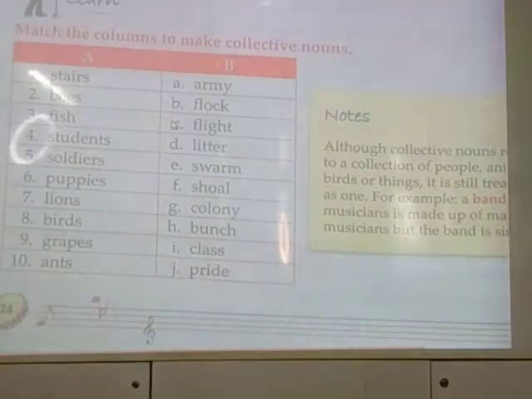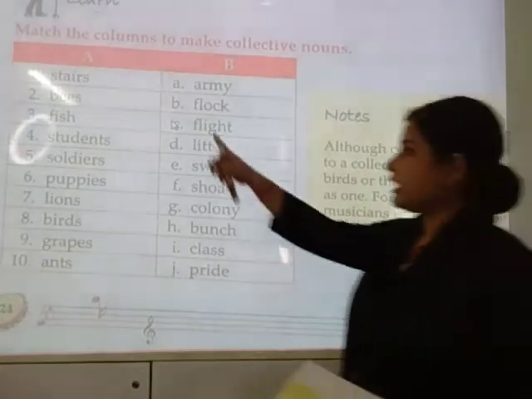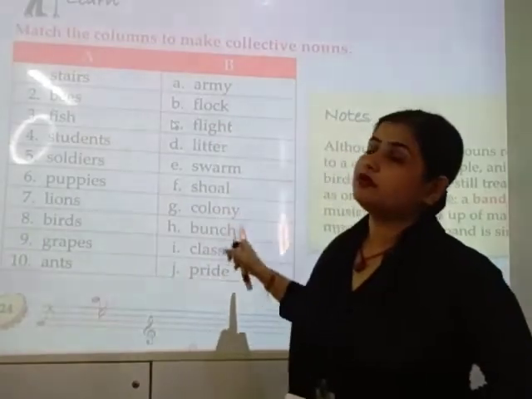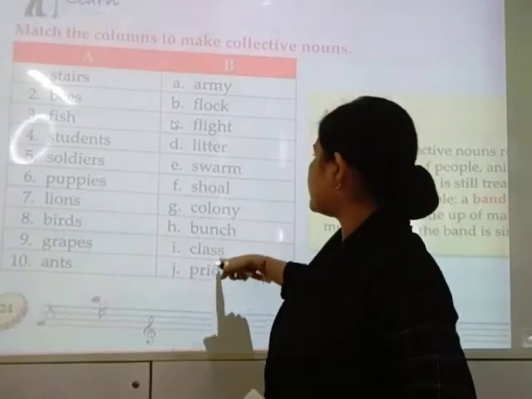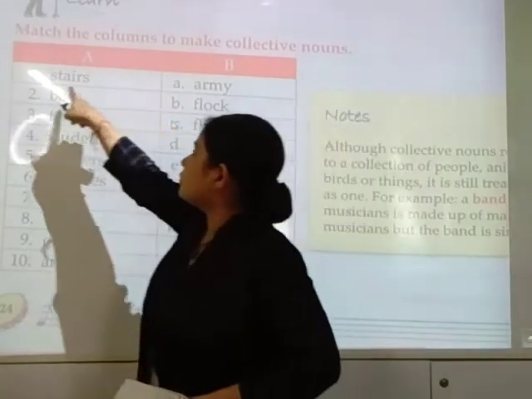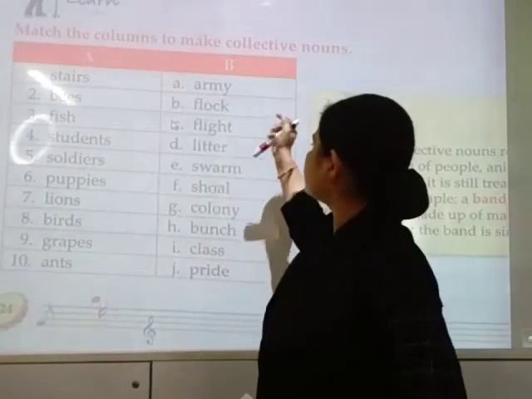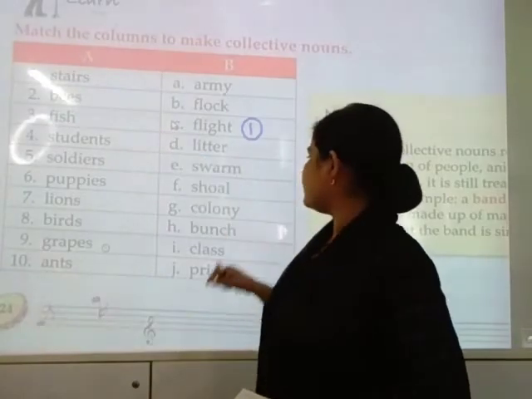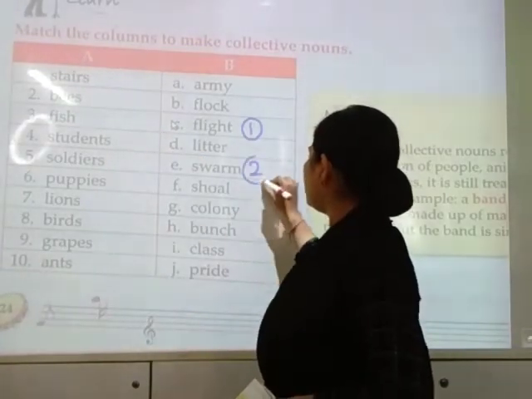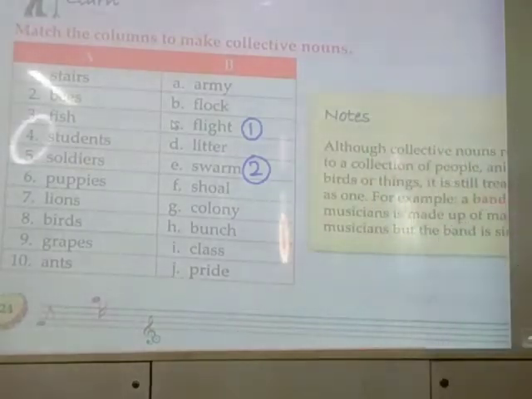You should try to do it on your own. You need to match the common noun with the collective noun. Like stairs. Which collective noun is for stairs? Flight. So you should write this one here. Flight of stairs. For bees, it is swarm. So number 2 will come here. Likewise, you have to do it. I am giving you a time of 2 minutes. And till then, I am reading out the collective nouns from the above table.